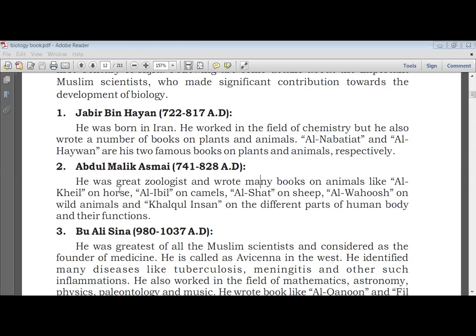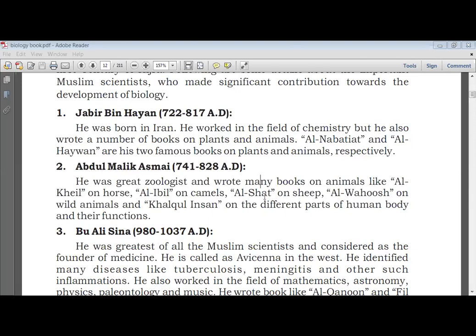Abdul Malik Asmai was a great zoologist and he wrote many books on different animals and on different parts of the human body, like Al-Khail. Al-Khail was a book on horse. As I am pronouncing it, please learn it so that you will pronounce it in the same way. Al-Khail on horse. Al-Ibil on camels.